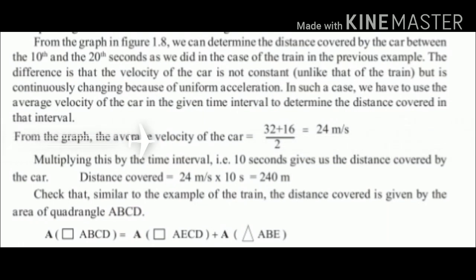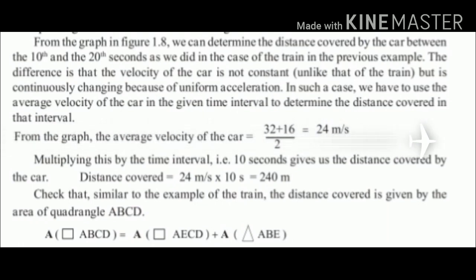From the graph, the average velocity of the car is (32 + 16) / 2 = 24 meter per second. If you multiply this by the time interval, that is 10 seconds, it gives the distance covered by the car: 24 meter per second × 10 seconds = 240 meter.